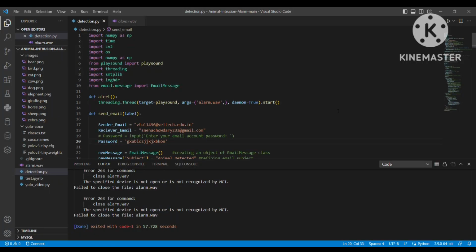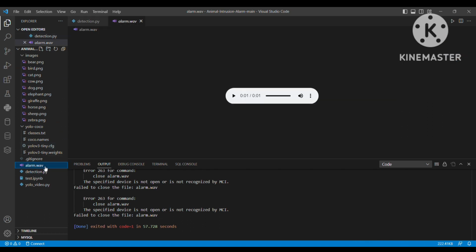So this is our implementation part, and you can see the data sets. In this data set we have given all the animal pictures here, and according to the area and the animals we have here, they will be inserted. By default it will also ring the alarm, but it won't show the animal picture. And next going for the alarm wave, so this is the sound you can hear.